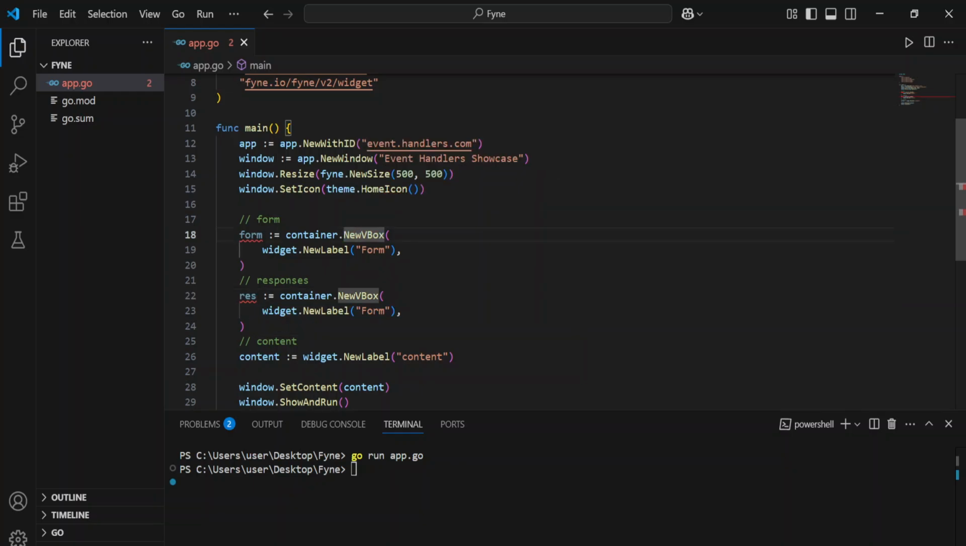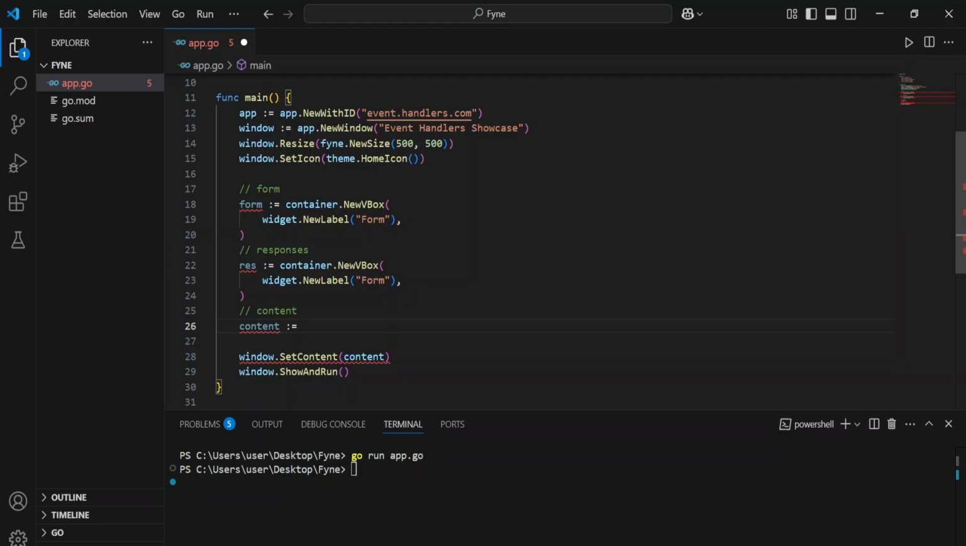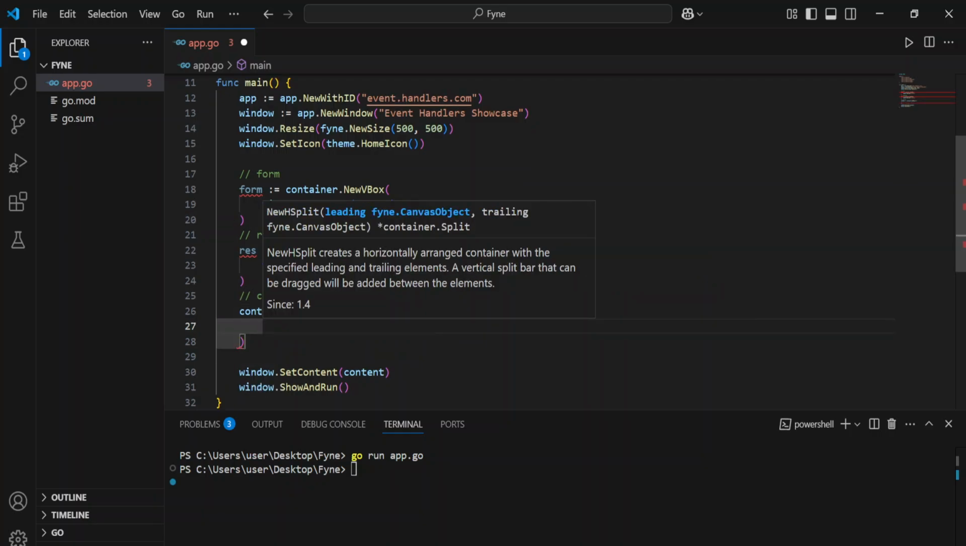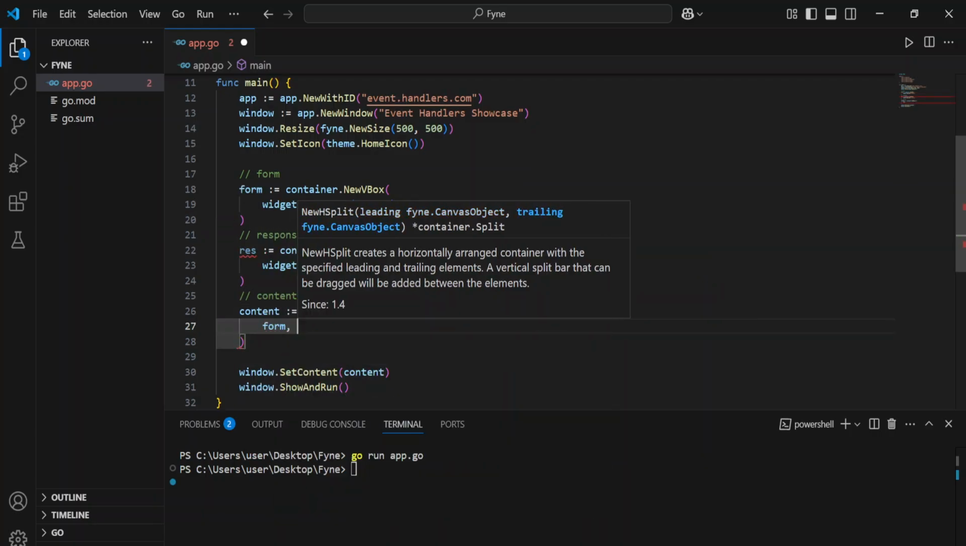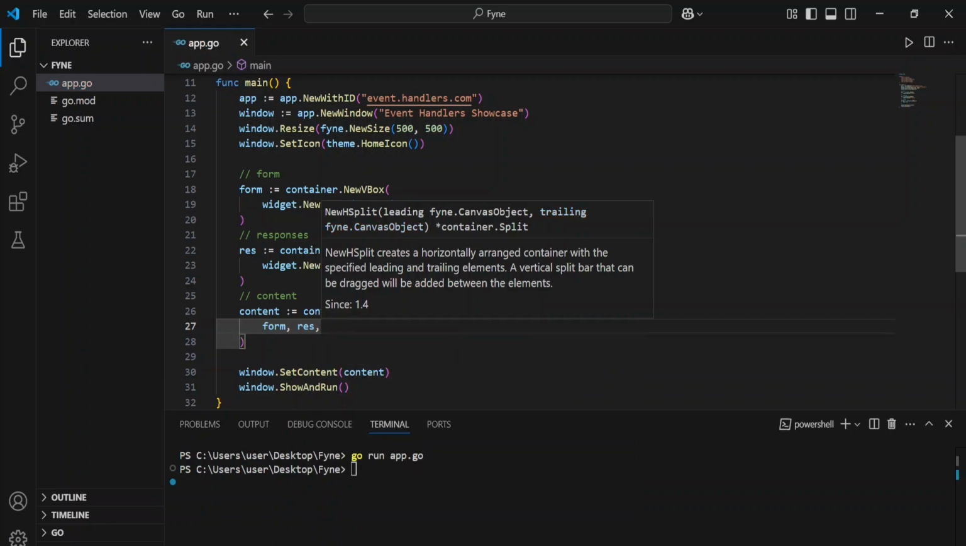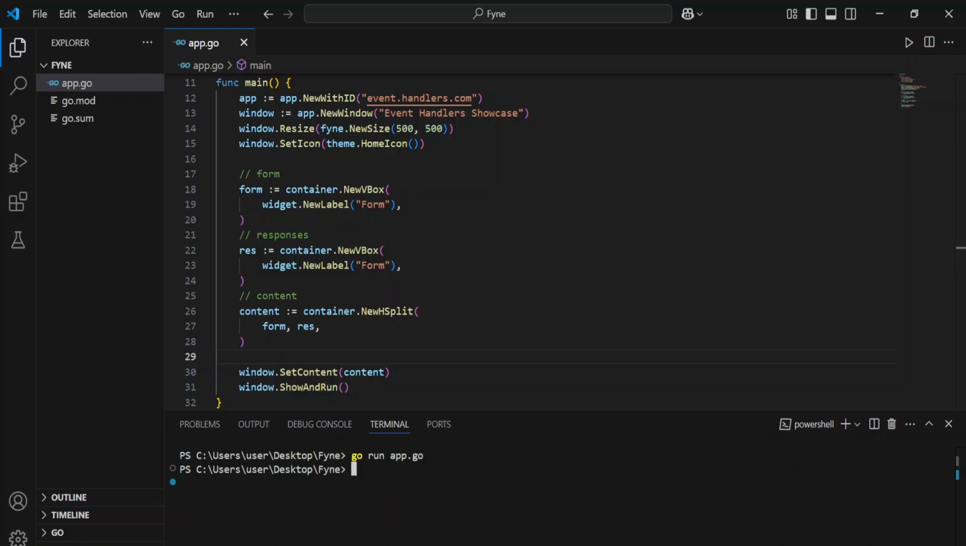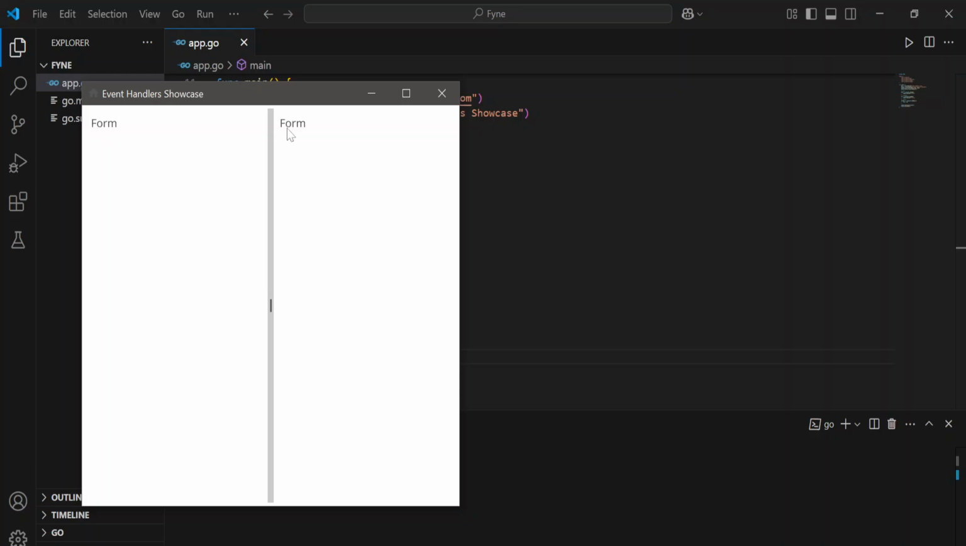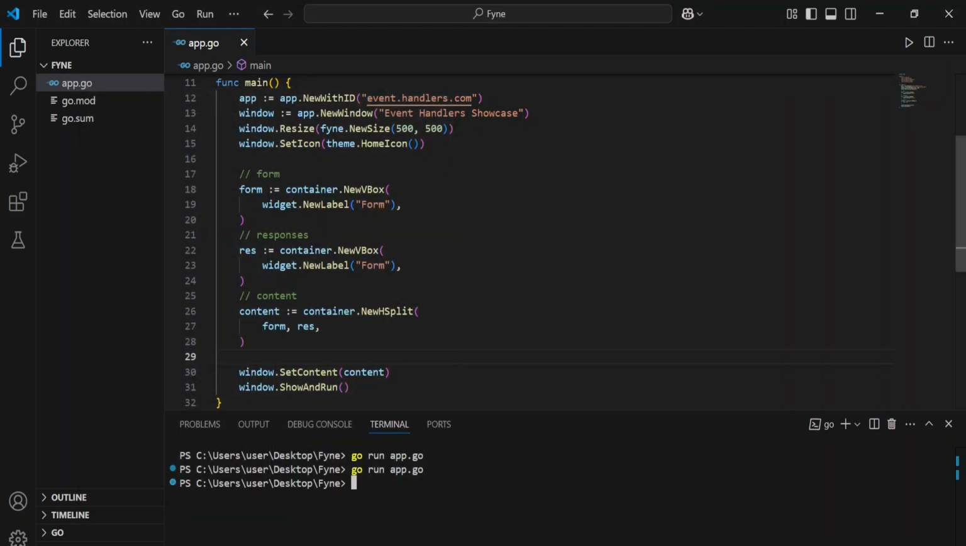response, and then now our content is going to be a horizontal split. So we're going to have a container dot new h split, so that on this side we're going to have the form, and on the other side we're going to have the responses. So we can run this and see how it looks. Here we have the form, here we have the responses. Of course we have to change this to responses.